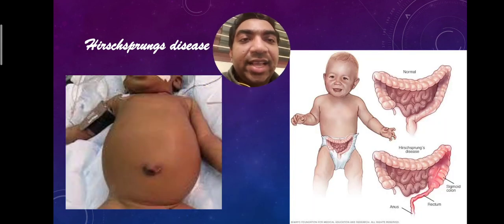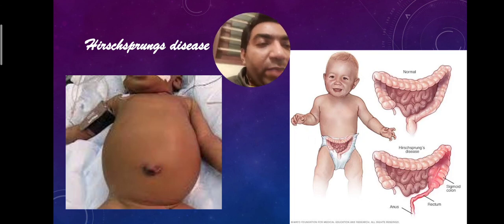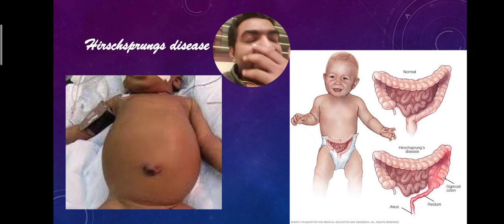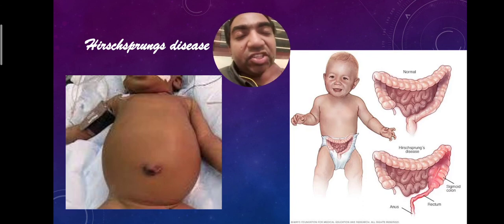And next is Hirschsprung's disease. Similar to anorectal malformation, it can present with abdominal distension. But when we look at the perineum, there will be an anal opening. So the diagnosis is by contrast study, which is beyond the limits of this presentation.